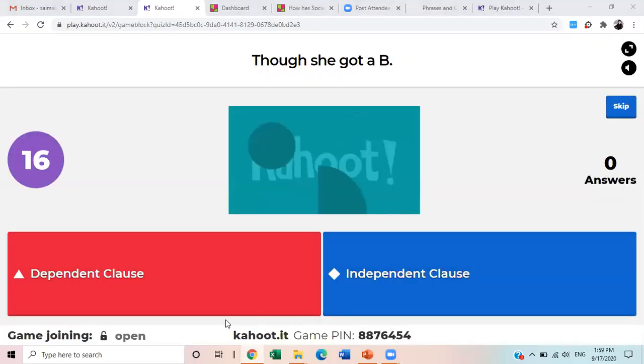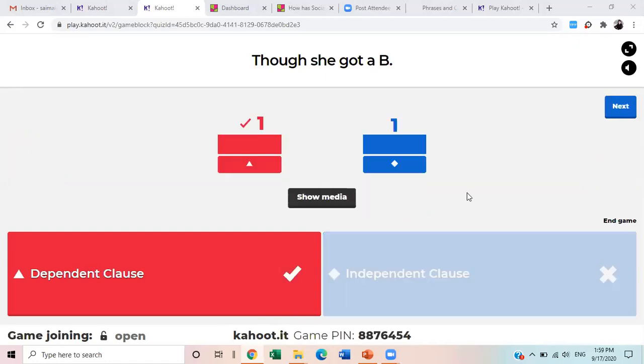I can see what is coming in the chat box. Compound, Rimsha, Afzal, yes, compound. So you can write in the chat box. Fine. Yes, compound sentence. Your answer is correct. All right. Though she got a B, is this a dependent clause or an independent clause? Dependent clause. Yes. But for your further understanding, though she got a B, it is not giving you a complete thought. Yes, dependent clause, Rimsha, your answer is correct.